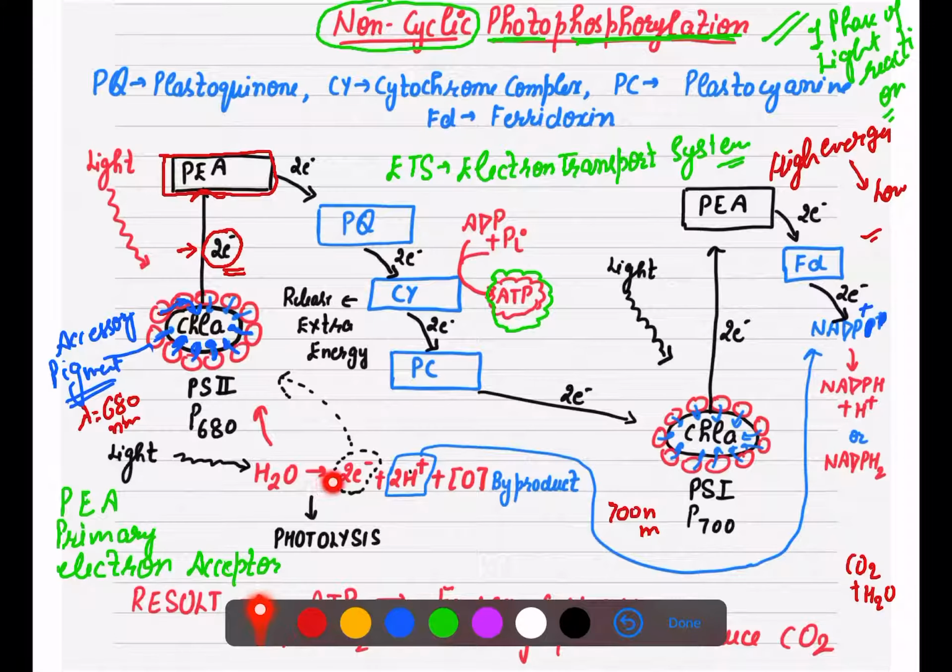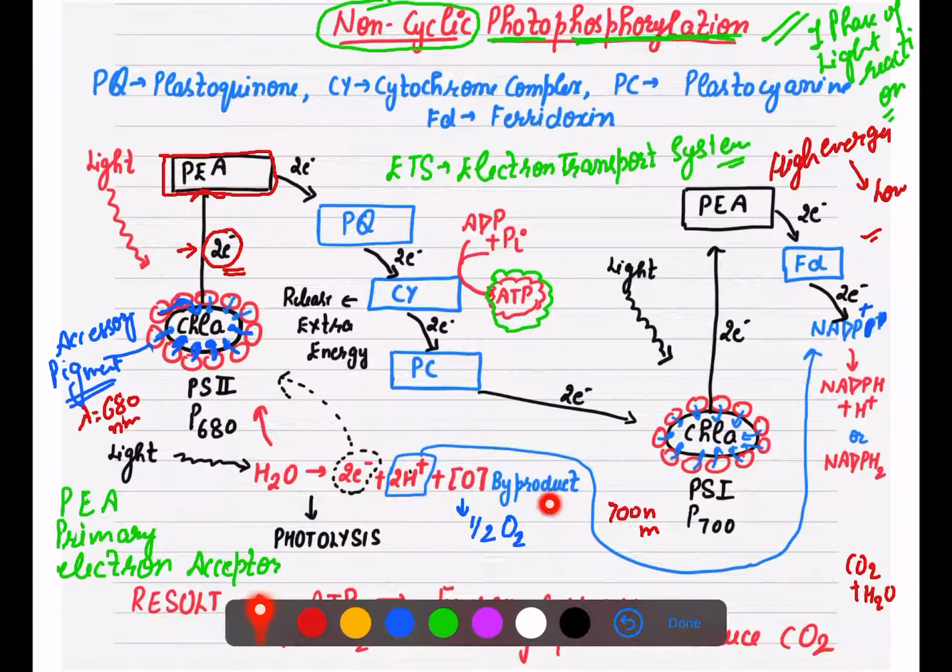When this water breaks, what will be released? 2 electrons plus 2 protons, that is hydrogen ions, as well as 1 nascent oxygen. In a few books this oxygen is sometimes written as half of an oxygen molecule also. This oxygen is released as the byproduct in photosynthesis. Now these electrons shift to the chlorophyll A molecule. Once it absorbs the light, it will get excited again. So this is how the removed electrons are replaced by the splitting of water.